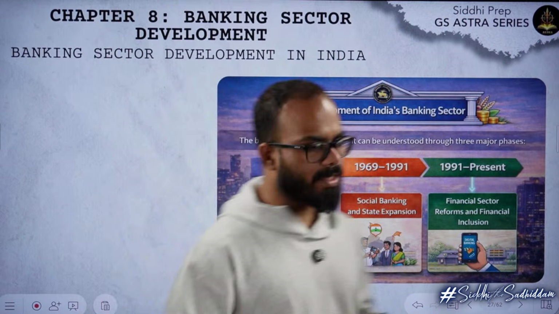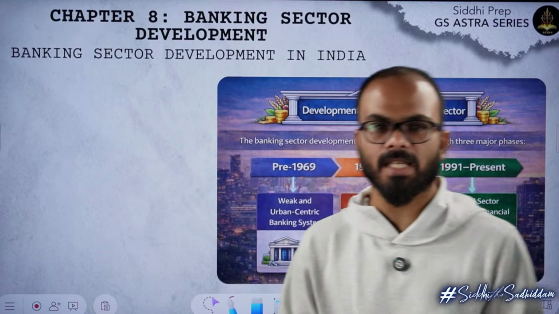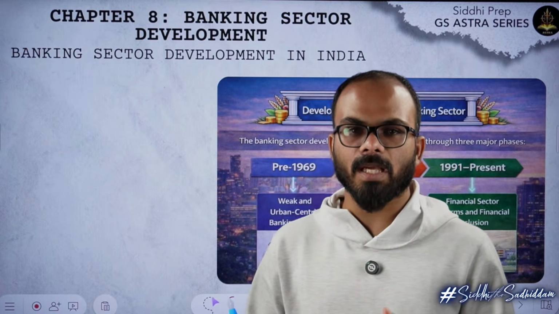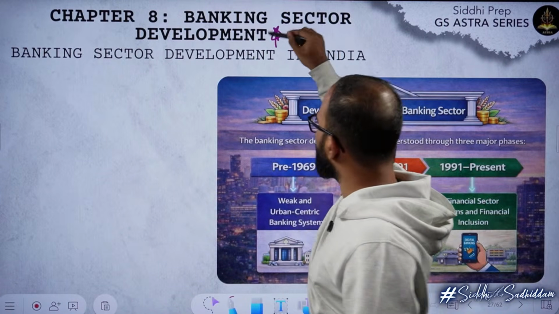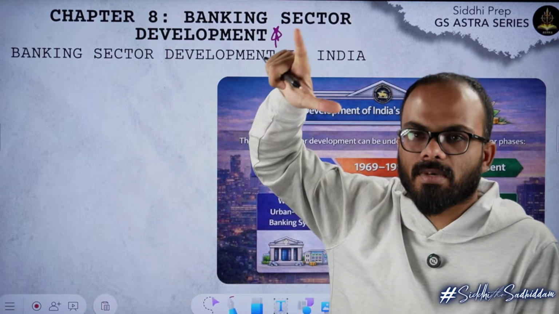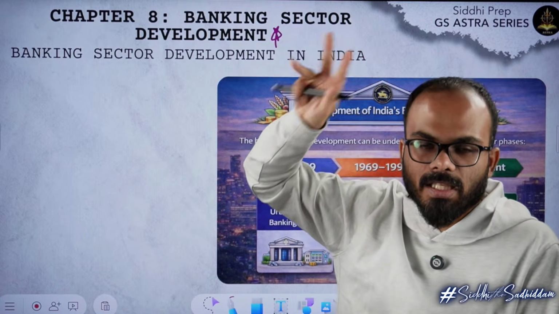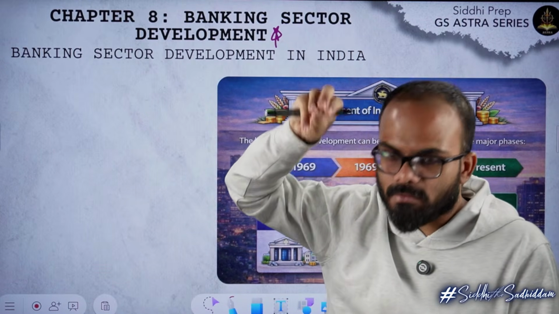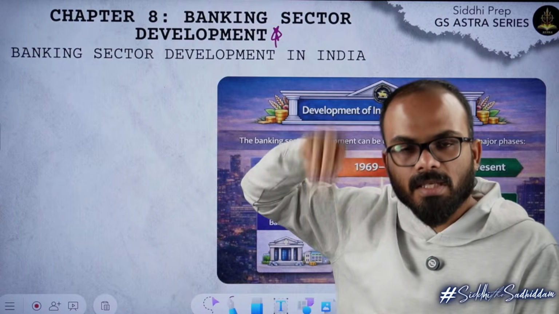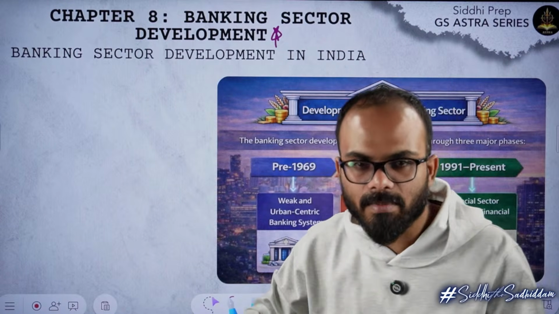Now we will talk about the story of the banking sector in India, how the banking sector has evolved. We will not spend much time on the history of banking. We will quickly go directly towards the banking problems and solutions, reforms. A lot of questions were asked from this area. Narsimhan Committee 1, Narsimhan 2, Urjit Patel Committee, Nachiket More Committee. These committees were asked in the exam. So these are important. You have to study these committees. You have to understand why a committee was created, what the problems were, and what solution was provided by the committee.